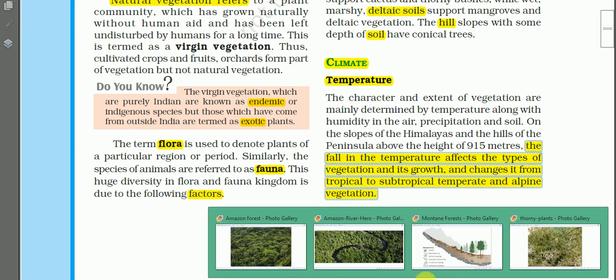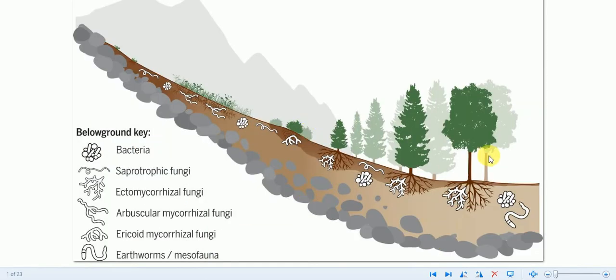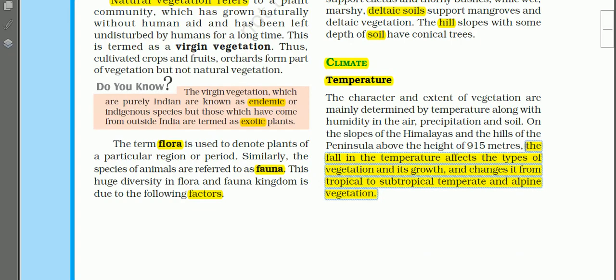See here. So when we climb up the mountain, then the type of trees is different. See here, and the microorganisms are also different. See, at the foothill it is tropical evergreen, then coniferous, and the size of the trees also decreases. This is alpine, small flowering plants. So in this way the type of vegetation is different.